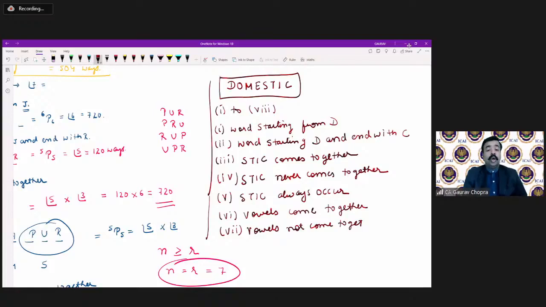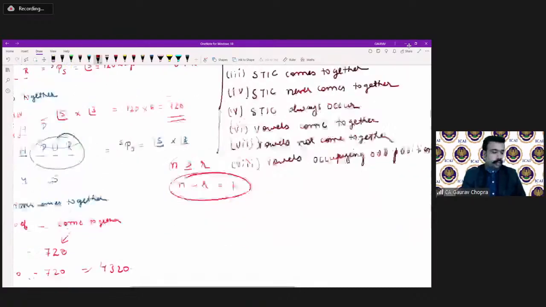Okay, so all are similar to what we discussed here. And the last one, vowels occupying odd positions. So these are all similar questions to those we have discussed.